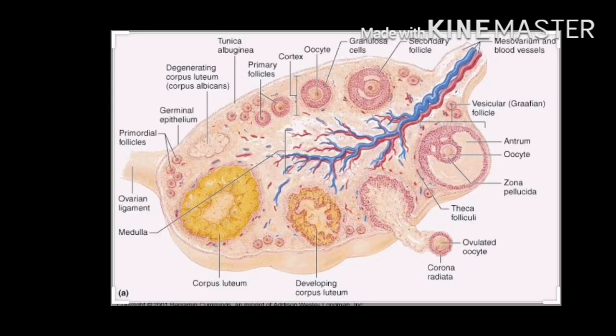So during each menstrual cycle, only one of the primordial follicles starts growing to form the Graafian follicle. In each cycle, alternately, one of the two ovaries produces the Graafian follicle. In a human female, the ovaries are alternate ovulators.